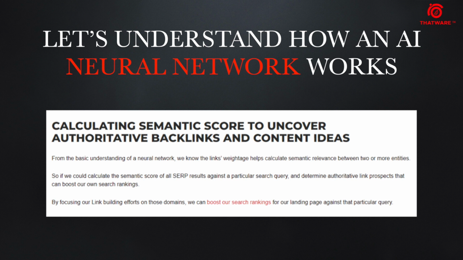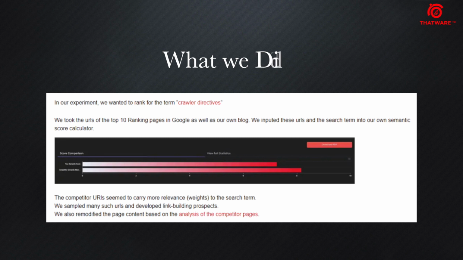So if we can calculate the same semantic score or relevancy score of the SERP results against a query, and then determine which result is showing greater relevance across a particular group of keywords, then we can create our own collection of data set which is ideal for boosting our search engine ranking. So in our experiment, we wanted to rank for crawler directives. This is one of the keywords for which we have recently written a blog.